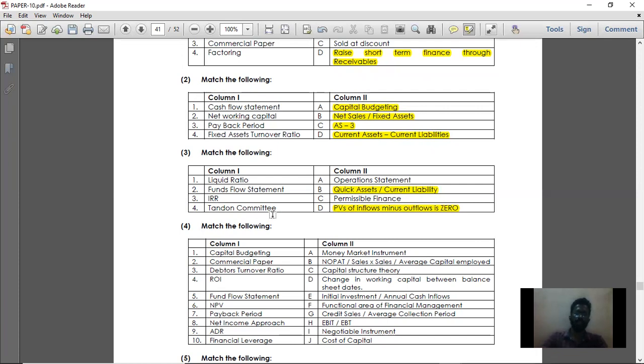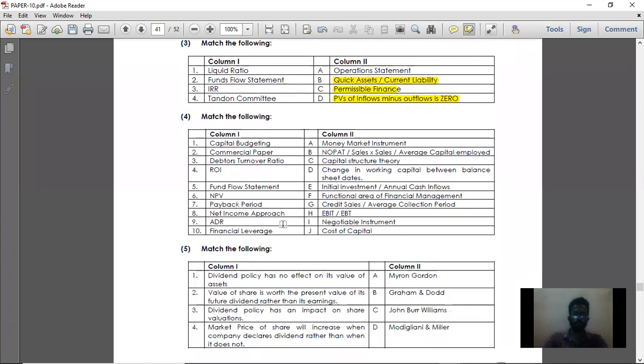Then Tandon committee. Tandon committee is a committee which sets the permissible finance that can be given by the bank. Then moving on to the fourth match the following. Point number 1, capital budgeting. It is an important functional area of financial management. Next, commercial paper. Commercial paper is an instrument, also known as receivables which you are going to receive after a particular time. It is a money market instrument.